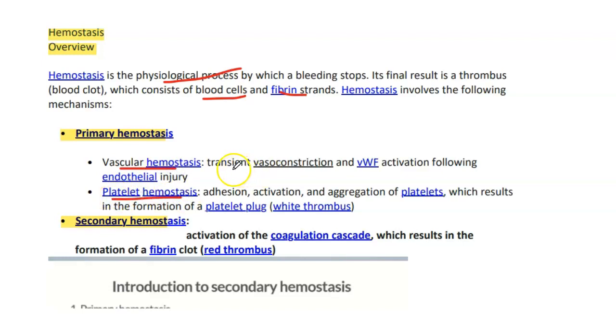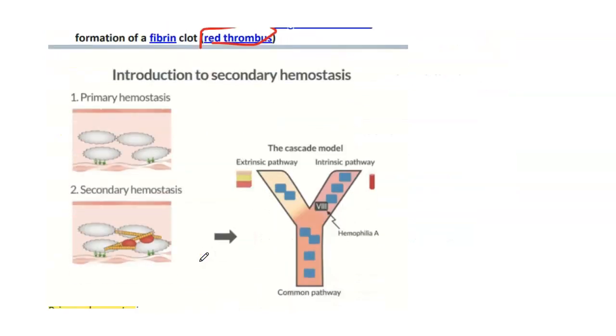Vessel hemostasis occurs through transient vasoconstriction and von Willebrand factor activation following injury. Platelet hemostasis is done through the adhesion, activation, and aggregation of the platelets, which result in the formation of a platelet plug known as white thrombus. Secondary hemostasis is the activation of the coagulation cascade, which results in the formation of a fibrin clot known as red thrombus, due to RBCs within the fibrin clot.